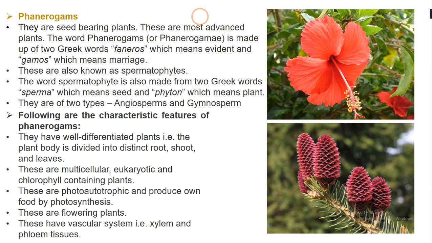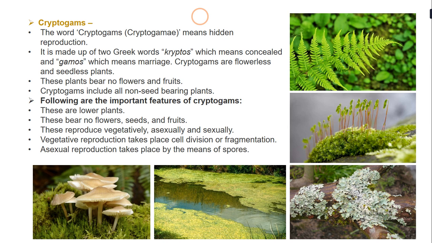They are flowering plants and they have a well developed conducting system. That means they have a good vascular system, that is xylem and phloem tissues. Xylem is responsible for the transportation of water, and phloem is responsible for the transportation of food. Both are well developed in phanerogams. So this is the basic characteristics of cryptogams and phanerogams. Next, we'll study cryptogams in detail and then move to phanerogams.